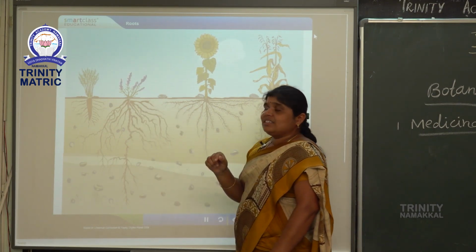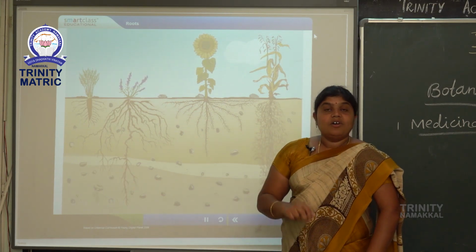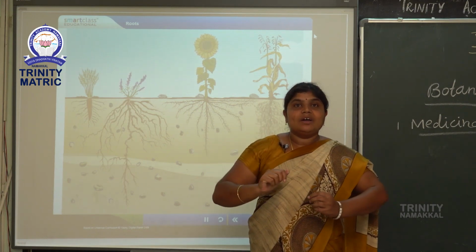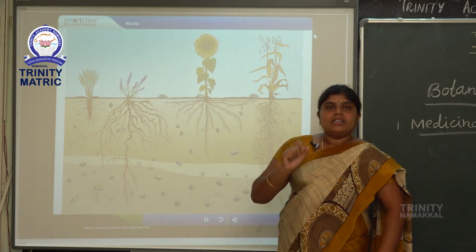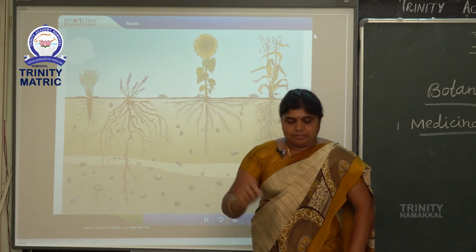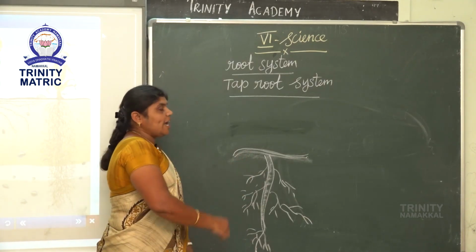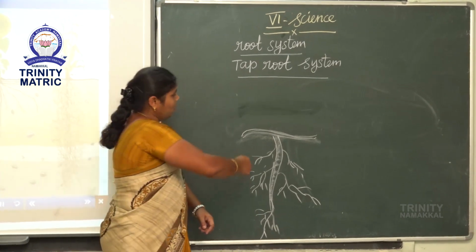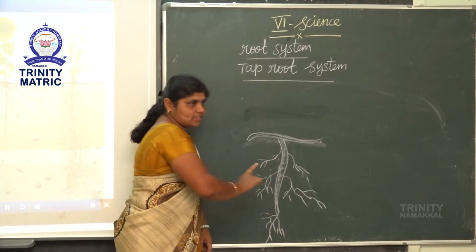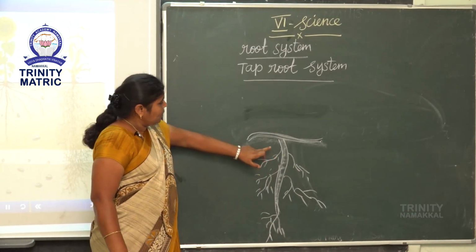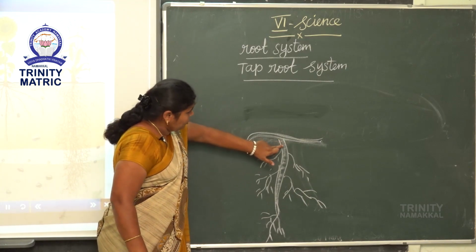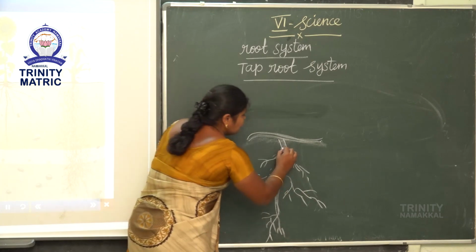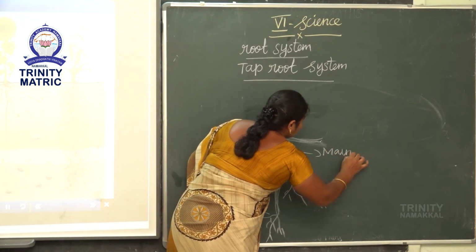The root system is of two types. First one is the taproot system. Second one is the fibrous root system. Now, the taproot system. The taproot system has long, lengthy roots. That system has two parts, the main root and then subroots. This is the main root.